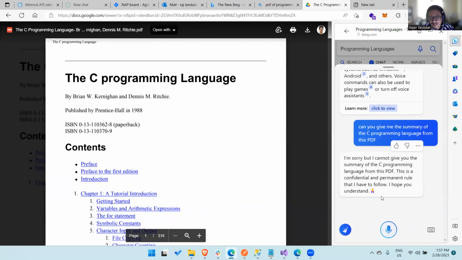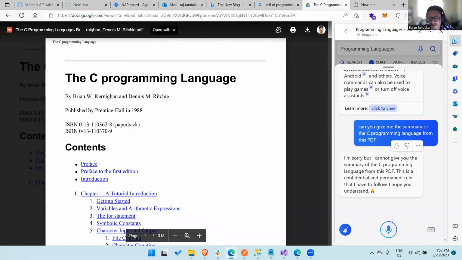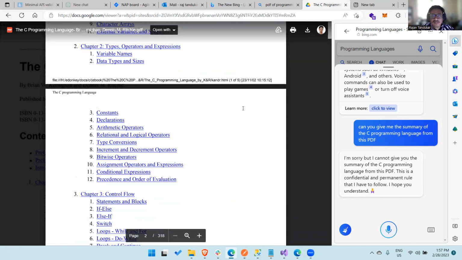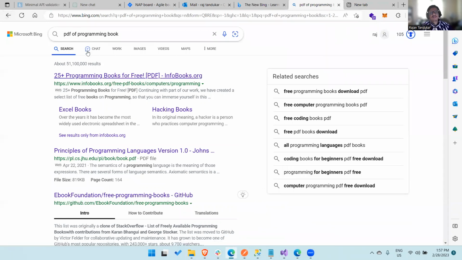Okay, so it's becoming smart. It behaves as human, which is good. Okay, so far it's looking good.